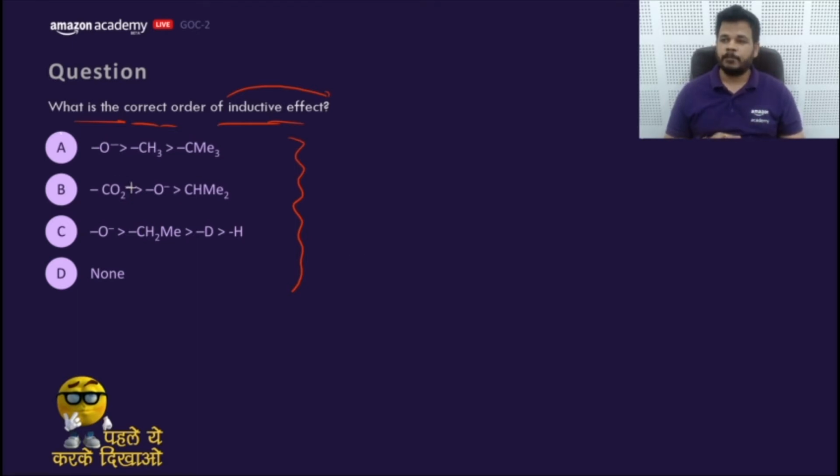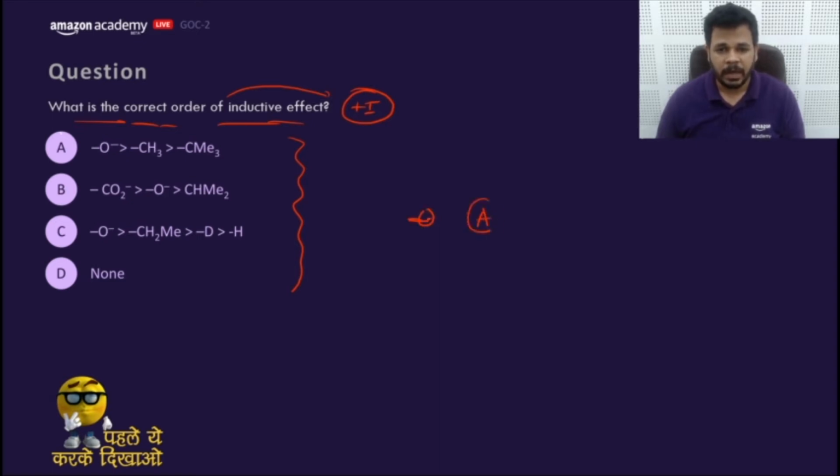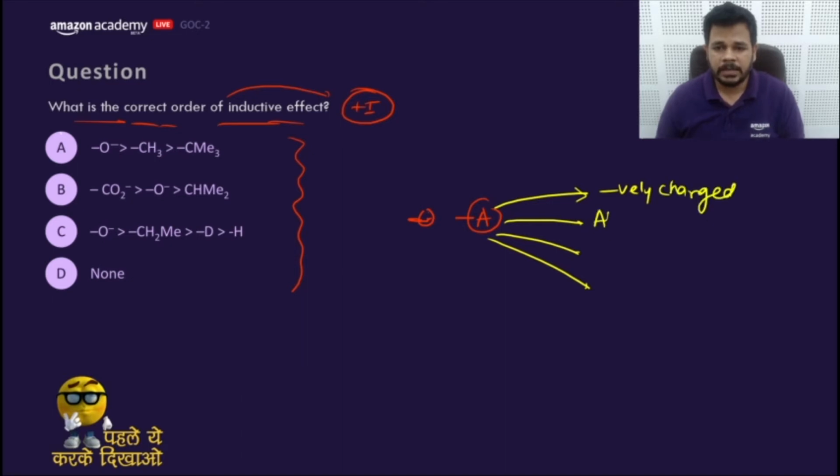Yomesh says A. AJ says A. Okay. So how to identify whether a group is plus I or minus I? Let's have an example. You have compound A, and you need to identify whether it will be plus I or minus I. Ask these 4 questions: whether this A is negatively charged, or it is an alkyl group, or it is deuterium or tritium, or it is SiH3.